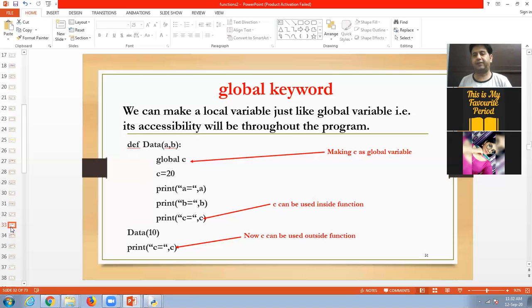Now the global keyword. Sometimes we declare one variable inside a function, that is a local variable. Its accessibility is within the function only. But by using global, we can make that variable behave just like a global variable. We can use it outside the function. Look at here.